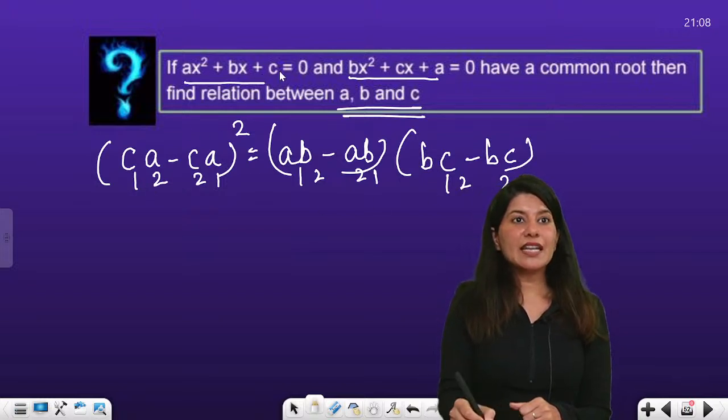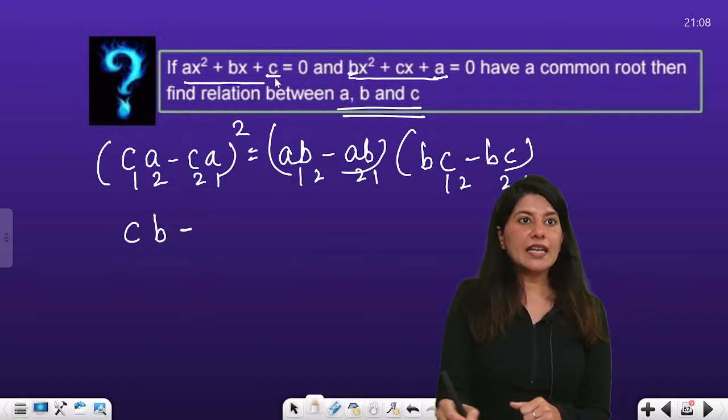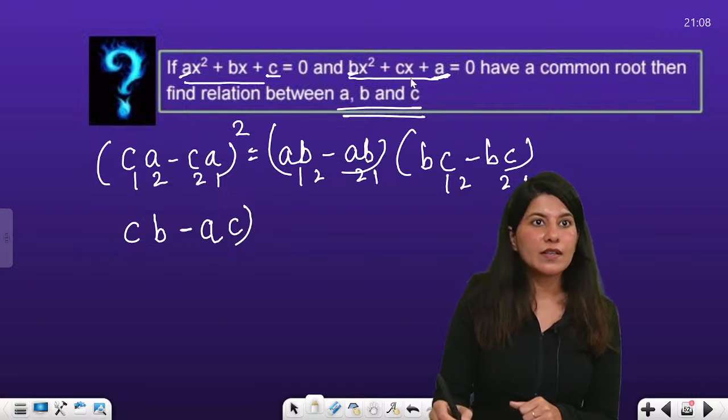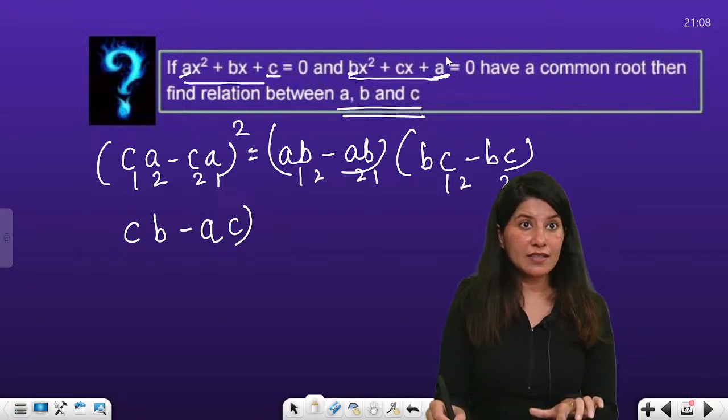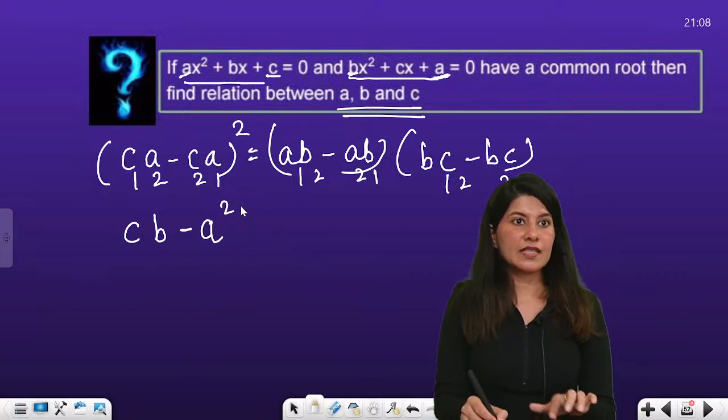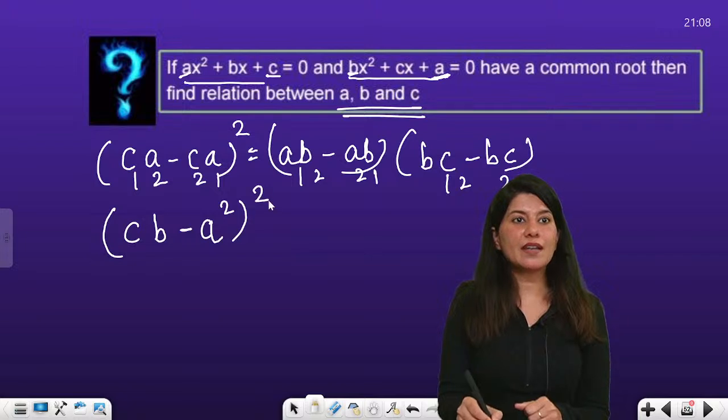So C1, A2. C1 is C. A2 is B. Minus A times C2 and A1. So A times C. Sorry, C2. So A square. This is also A. This is also A. CB minus A whole square.